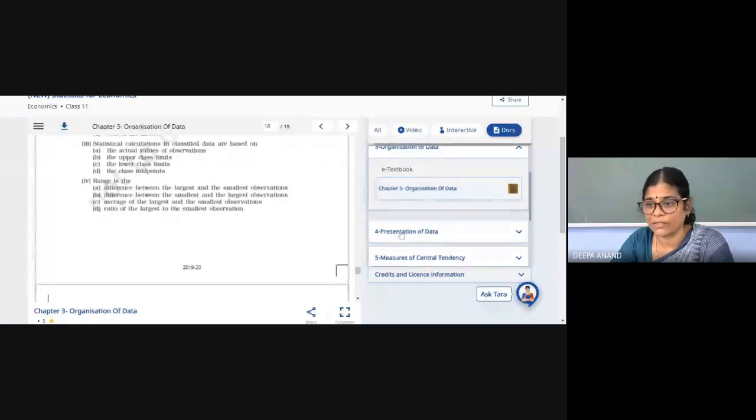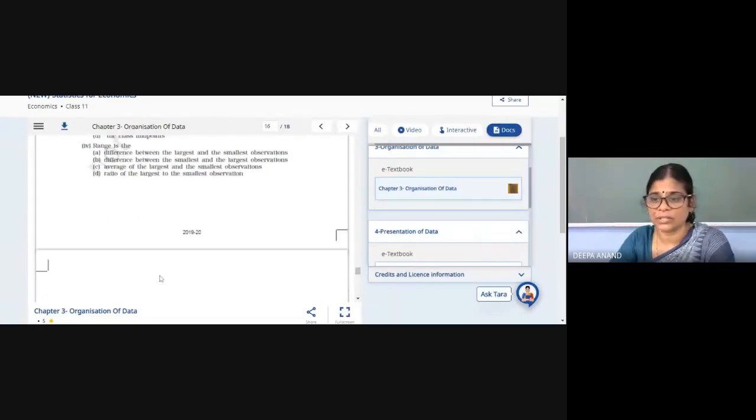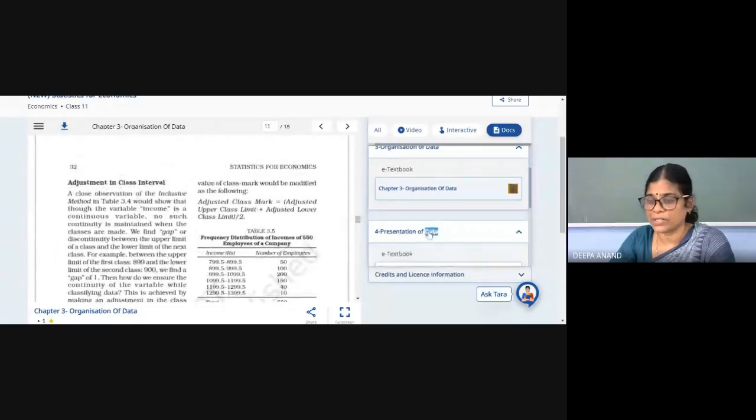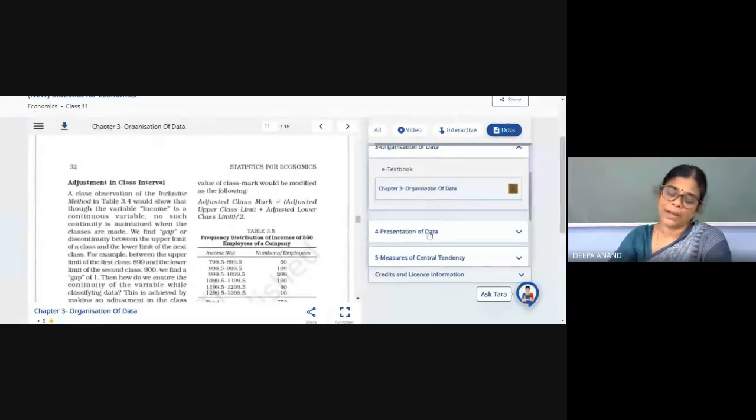Now only one more is left, that is presentation. Presentation, graphical representation in the form of pie diagram, frequency polygon, histogram, bar diagram, subdivided bar diagram. Many types of presentation methods are there.